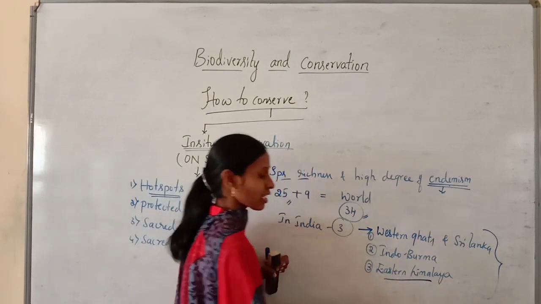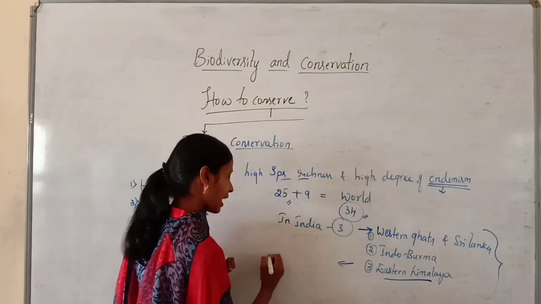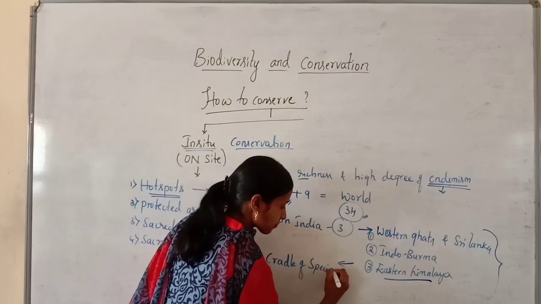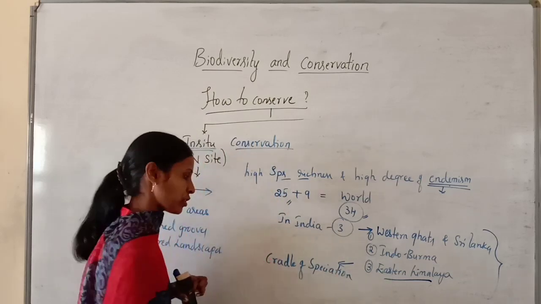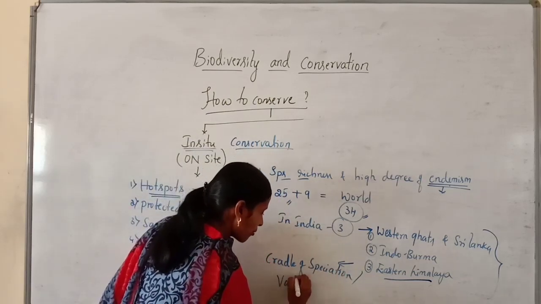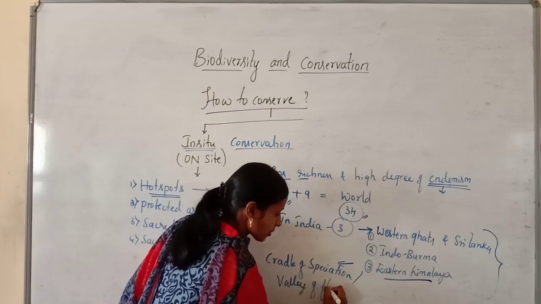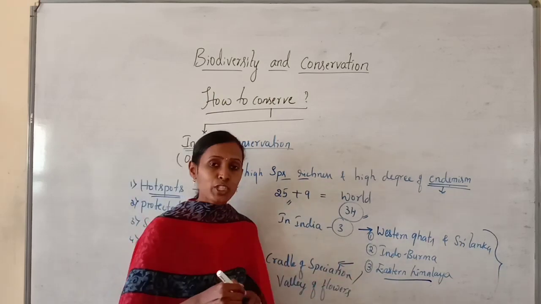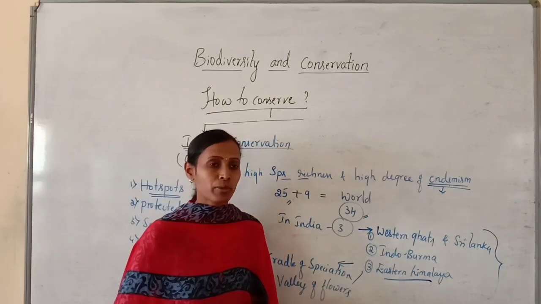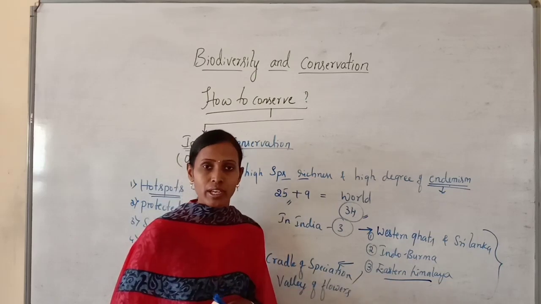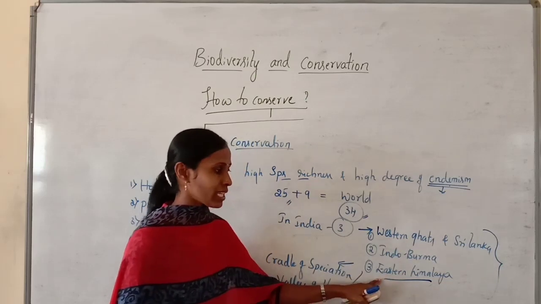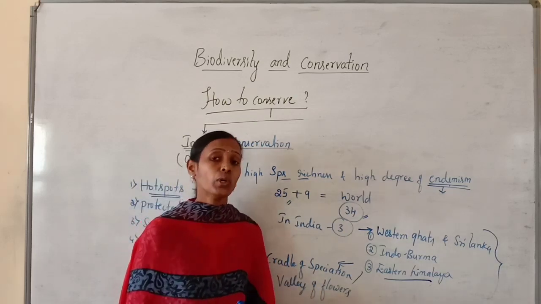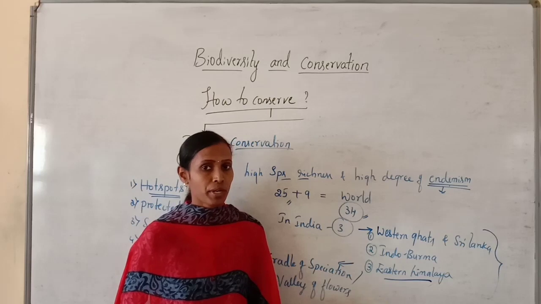And the Eastern Himalaya, which can also be regarded as the cradle of speciation, is also called the Valley of Flowers, due to the rich biodiversity of primitive flowering plants present there.